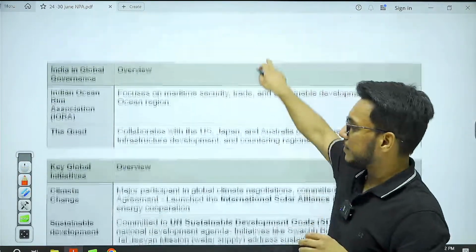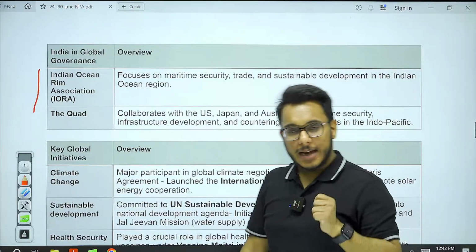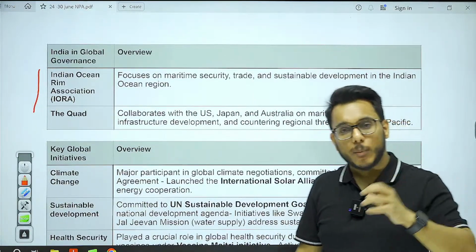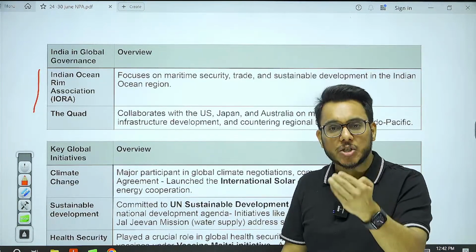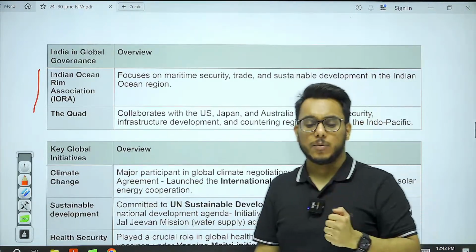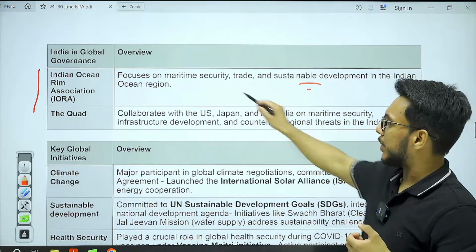Then after that, India is playing an active role in the Indian Ocean Rim Association. In the Indian Ocean Rim Association, we are mobilizing the countries in the Indian Ocean on sustainability, knowledge sharing, and protecting them to safeguard them from terrorism, sustainable development, security.